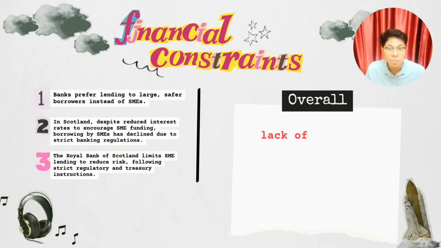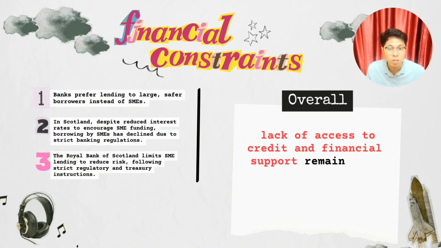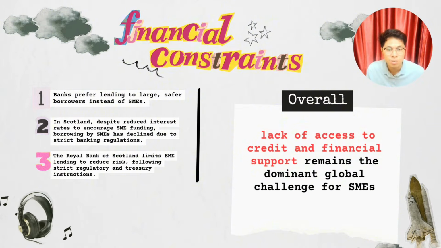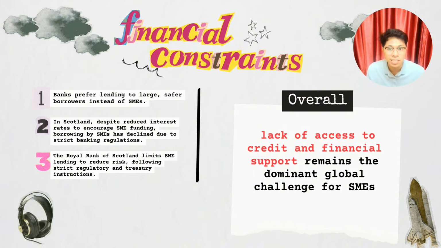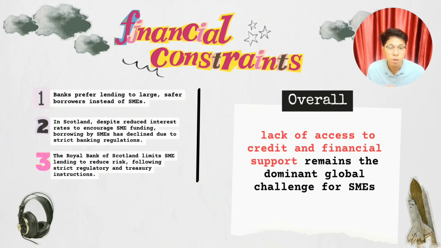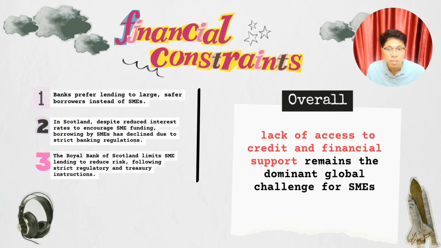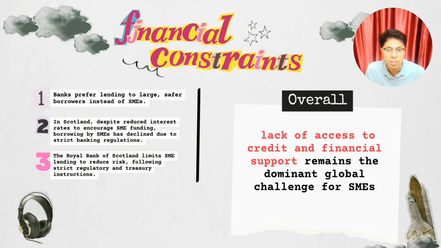Other than that, banks prefer lending to large and safer borrowers instead of SMEs. This shows that banks usually see SMEs as high risk because they have limited assets, unstable cash flows, and shorter business histories. In Scotland, despite reduced interest rates to encourage SME funding, borrowing by SMEs has declined due to strict banking regulations. Even though interest rates were lowered to make loans more affordable for SMEs, strict banking regulations still make it difficult for them to qualify for loans. The Royal Bank of Scotland limits SME lending to reduce risk, following strict regulatory and treasury instructions.